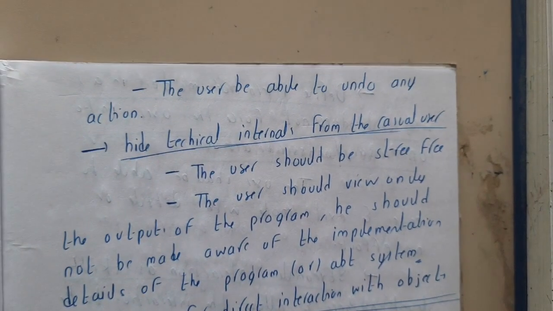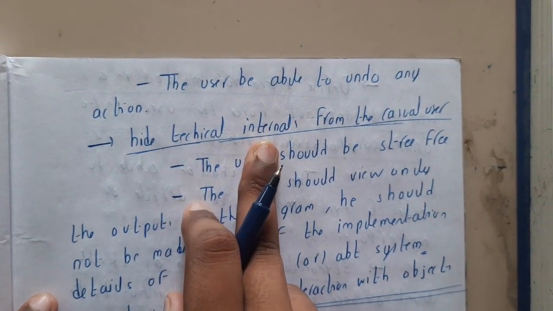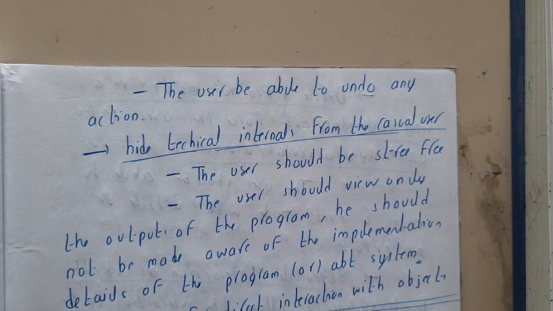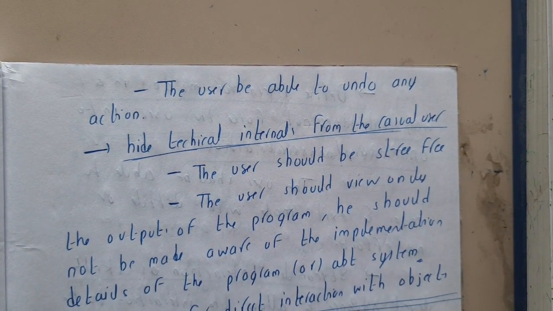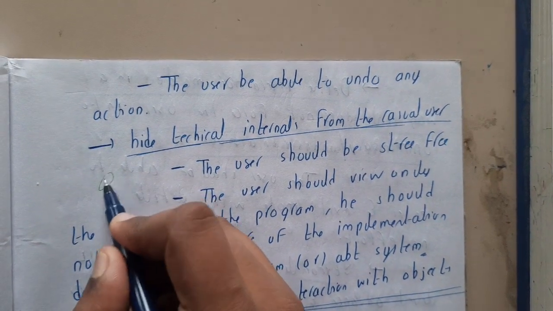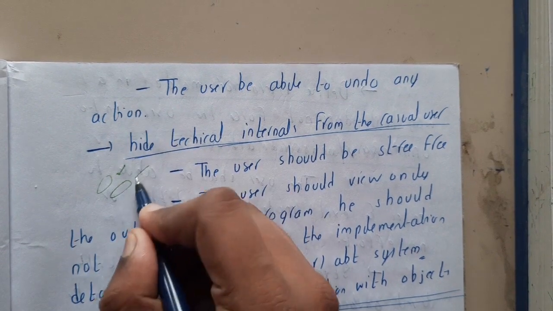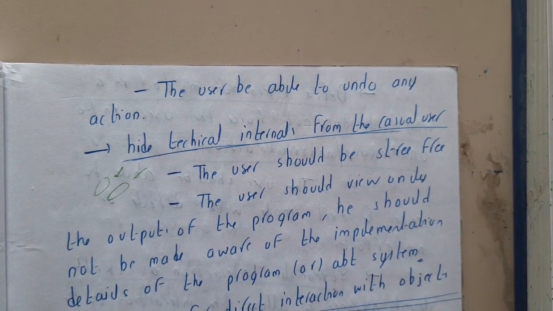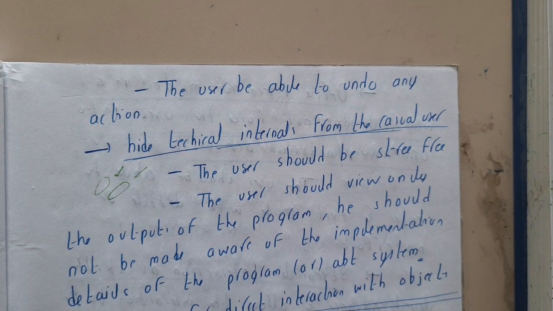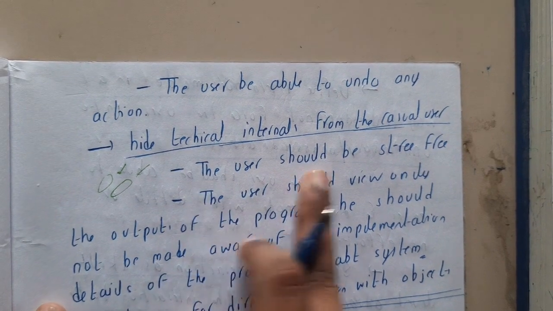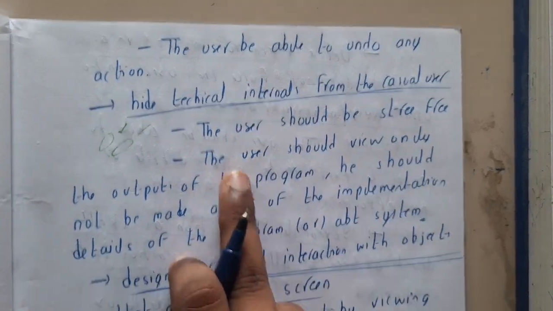Similarly, hide technical internals from the customers or the clients. Who needs technical things, guys? The developer or tester needs high technical things, but not the user, right? You need to hide them, and the UI should be really user friendly, and he should get a clear idea. He should not think, what is this, I need to understand this, I need to Google it. It should be really simple and easy. The user should be stress free.